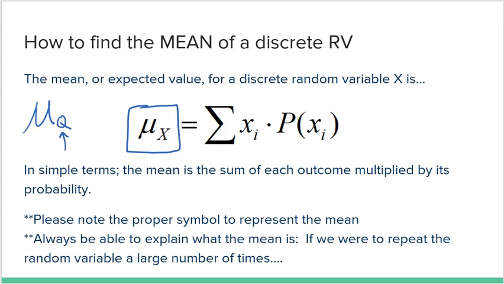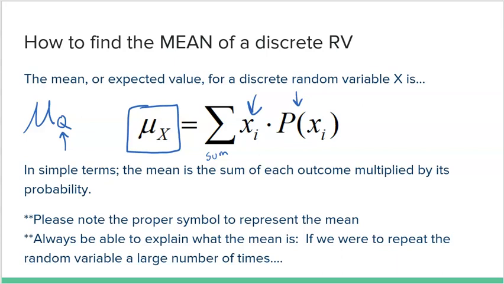Okay, now how do you actually find the mean? Well, it's actually quite simple. This first symbol right here, this weird looking E, is the sum. So you take the sum of each outcome multiplied by its probability. You take each outcome times its probability, and then you add them all together. It's really that easy. And again, these i's are just representing the individual outcomes. So you take the first outcome times the first probability, plus the second outcome times the second probability, plus the third outcome times the third probability. And you just repeat for every single outcome multiplied by its probability. So it's a really easy formula.